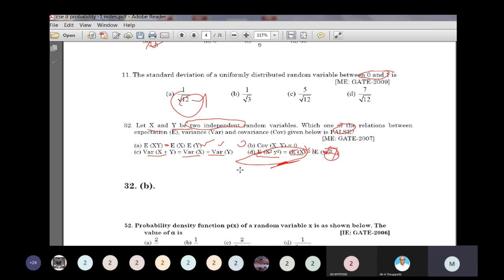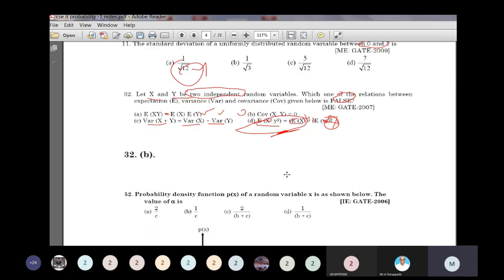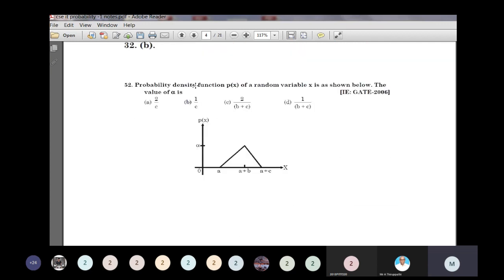So it is the expectation of x square only, not the expectation of x the whole square. So option D is the wrong statement.